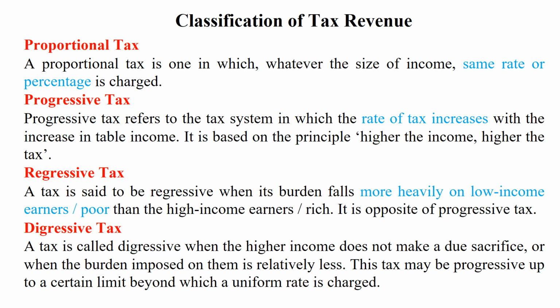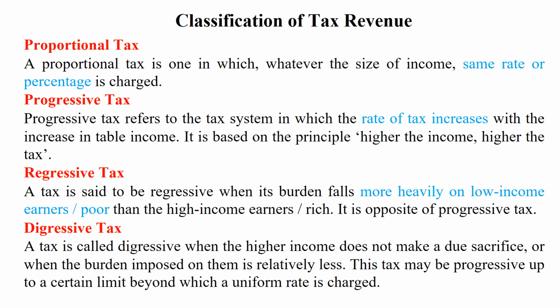A regressive tax is the reverse of progressive tax. A regressive tax is a tax in which its burden falls more heavily on low income earners or the poor than the high income earners or the rich people. It is opposite of progressive tax. So in regressive tax, as the income declines, the rate of tax increases.